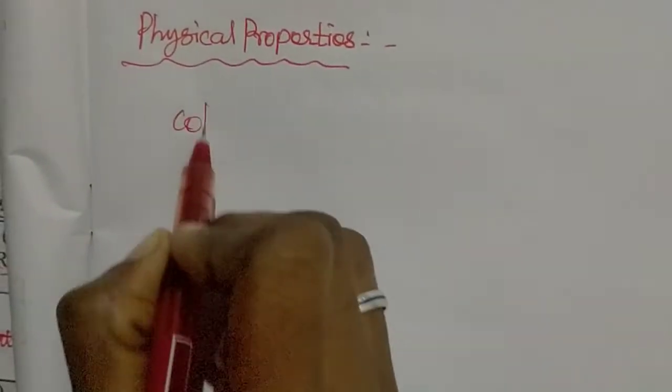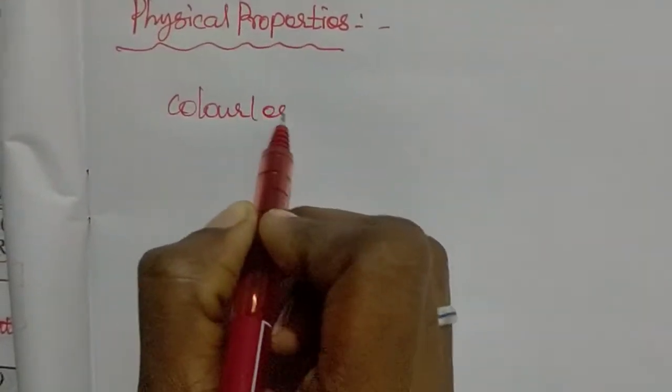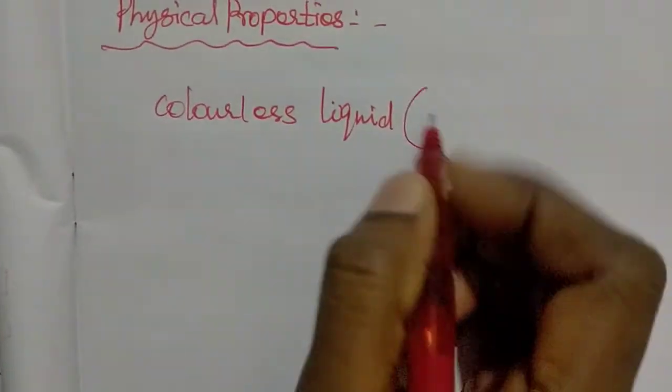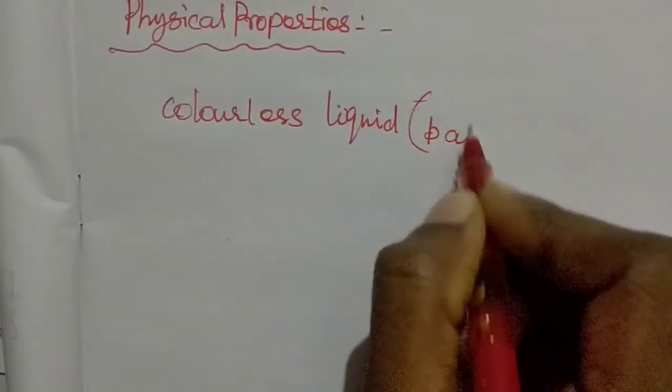Hydrogen peroxide has some physical properties. Pure hydrogen peroxide is almost a colorless liquid, but with a shade of pale blue.